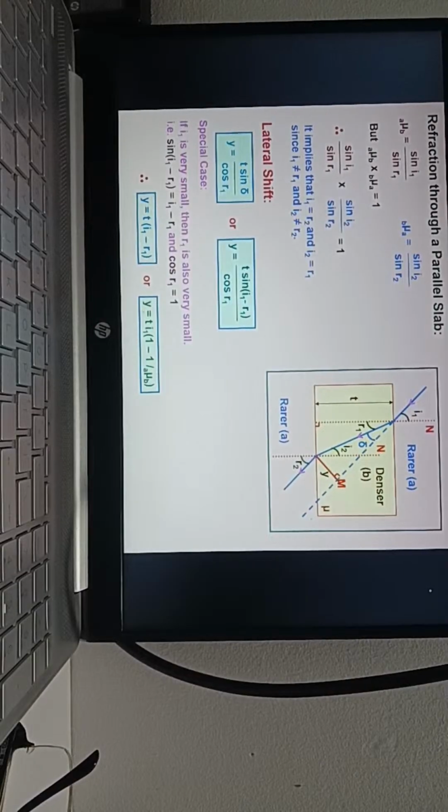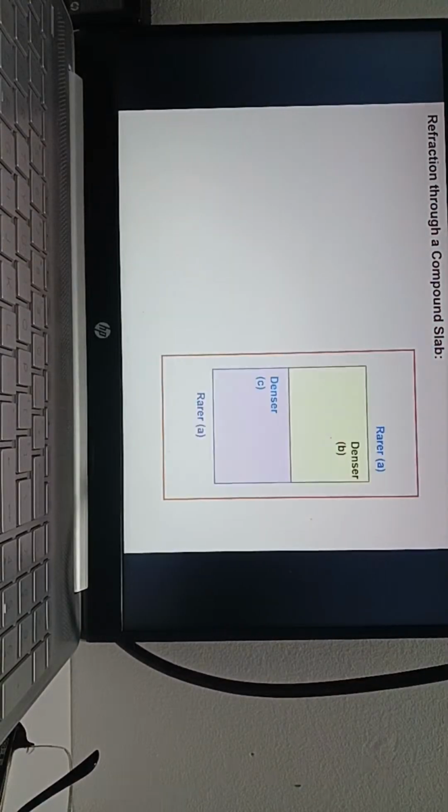Y is equal to T, where T means thickness of the glass, I1 is the angle of incidence, and R1 is the angle of refraction. Then that can be written like this. Derivation is not there in our book, no need to go. Just try to remember.